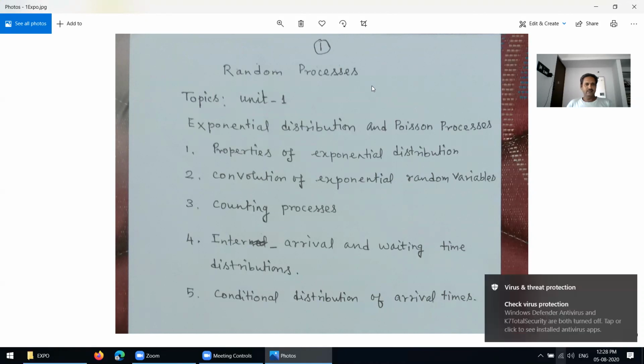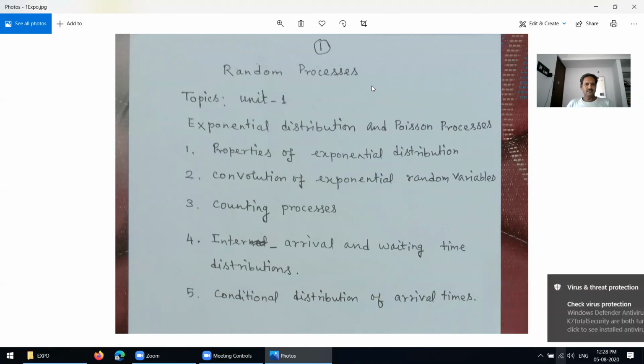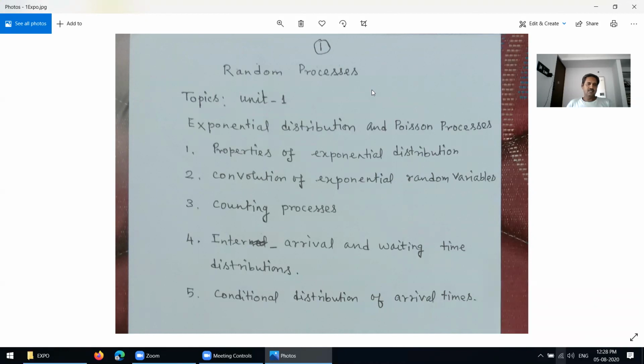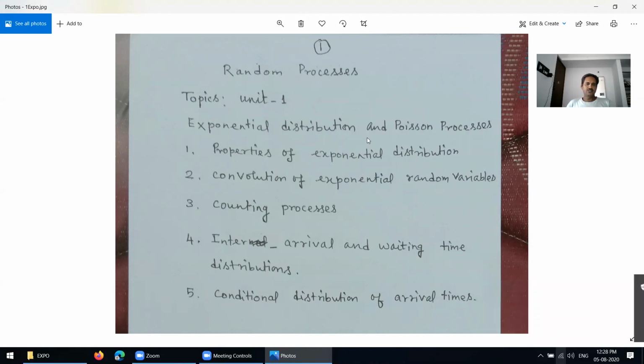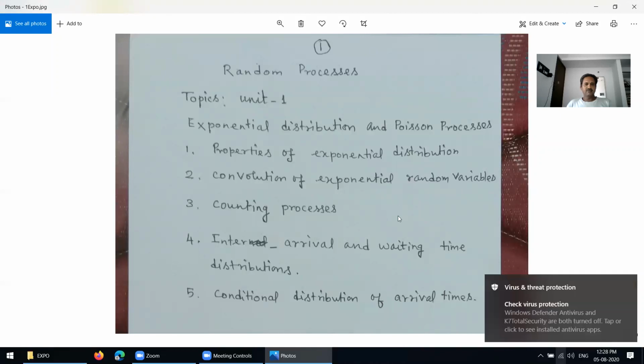online. The first unit of the random process is exponential distributions and Poisson process. The topics covered in the unit are properties of exponential distribution, convolution of exponential random variables, counting process, inter-arrival and waiting time distributions, and conditional distribution of arrival.